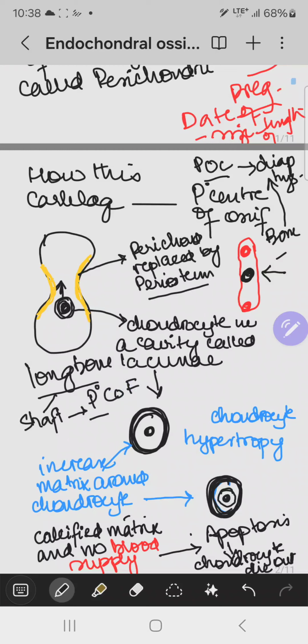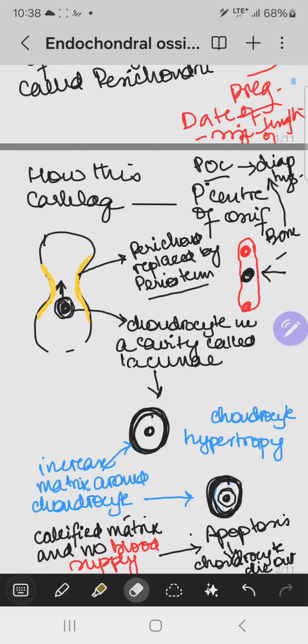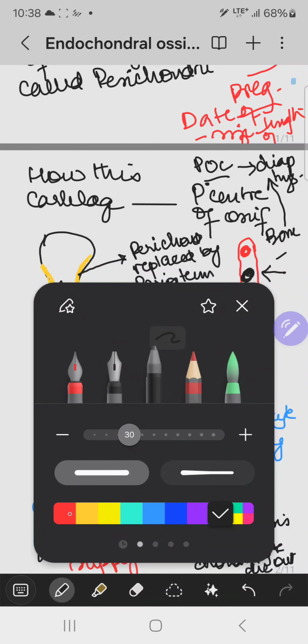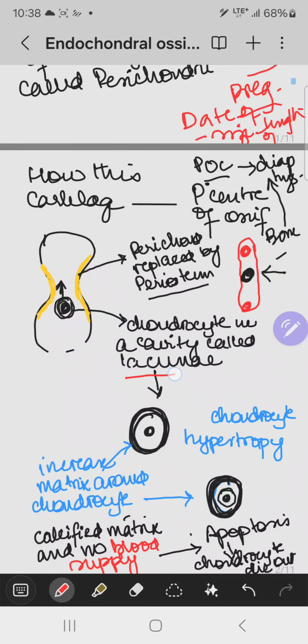So what happens is that initially the chondrocytes are present in a cavity, and that cavity is called lacunae. What is that called? Lacunae. Now the chondrocytes will increase in size. When something increases in size, we call it hypertrophy.